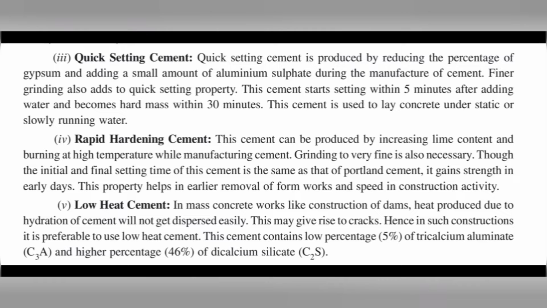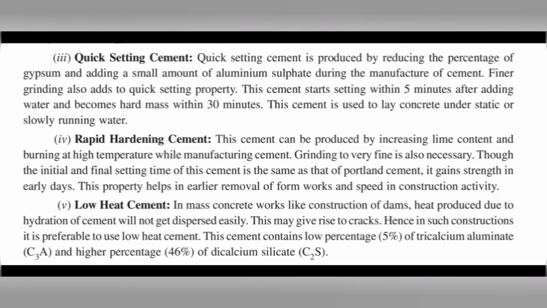Number 3. Quick setting cement. Quick setting cement is produced by reducing the percentage of gypsum and adding a small amount of aluminum sulfate during the manufacture of cement. Finer grinding also adds to the quick setting property. The cement starts setting within 5 minutes after adding water and becomes a hard mass within 30 minutes. This cement is used to lay concrete under static or slowly running water.